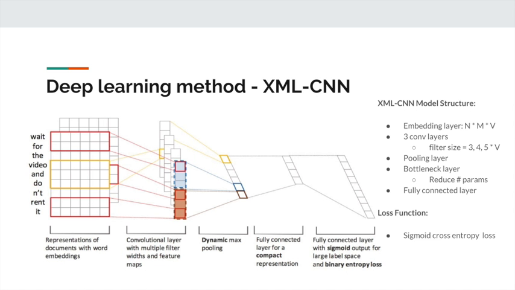The state-of-the-art CNN model is XML-CNN. It first trains an embedding layer and then uses filters with different sizes to build the convolution layers. Filters only move along the word sequence to get the meaning of the sentence. Also, it uses sigmoid cross-entropy loss for multi-labels.